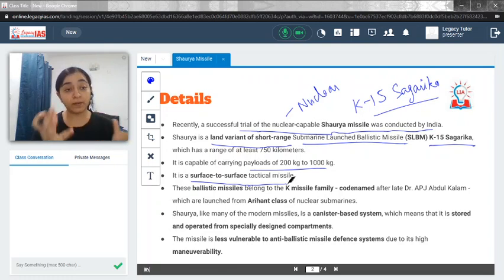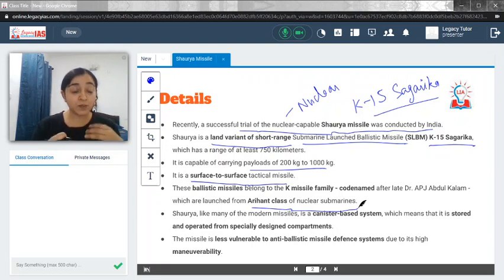Also, why are these ballistic missiles called the K family? This comes from the fact that the Missile Man of India, our former president APJ Abdul Kalam, to pay tribute and respect to him, this whole class of ballistic missiles is called the K family. And from where are they launched? They are launched from the Arihant class of nuclear submarines. Arihant is the class of submarines which are nuclear capable. So these are the things that you need to remember.